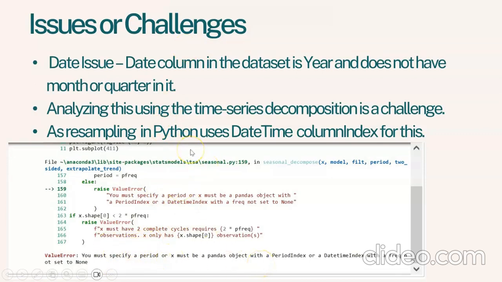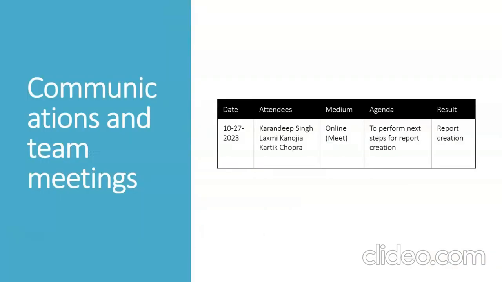So to solve this problem, we moved towards linear regression. Linear regression was suitable for our scenario because we have multiple independent variables which we have used to create a relationship and get the analysis. The communication was done mostly using online platforms.